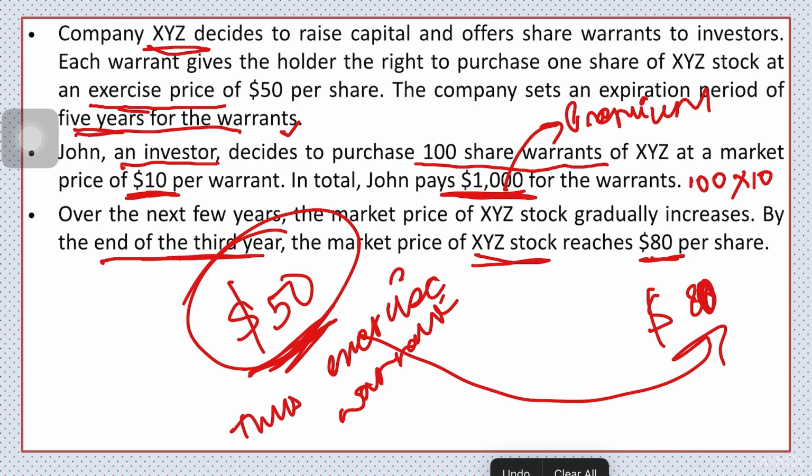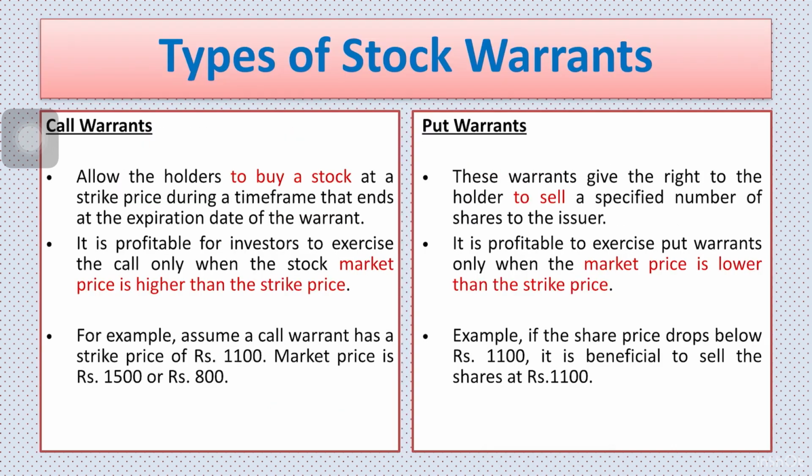Right. Let's move further. There are two types of stock warrants. First is the call and second one is the put. The difference between the two is only that call warrants give you the right to buy the stock, whereas put warrants give you the right to sell the stock. Right? And what will be the profitability in call? When the market price will be higher than that of the exercise price.